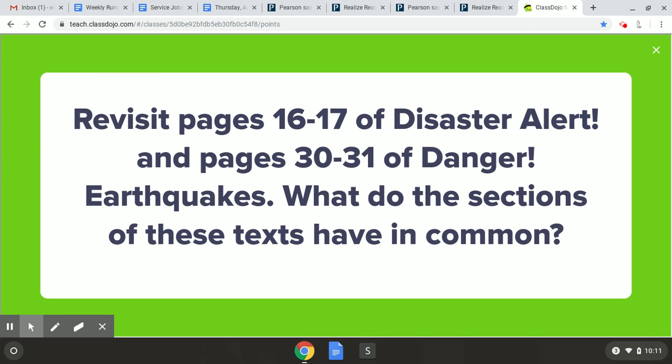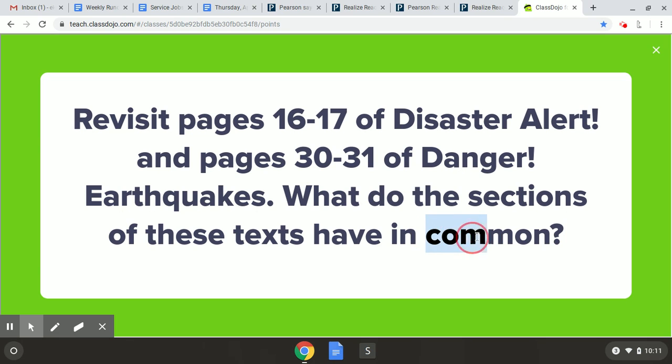Hey guys, happy Thursday. So for today's reading in ELA, we're going to go back into Disaster Alert and Danger Earthquakes. We're going to look at both of these texts more closely and do a close read to try to figure out our focus question, which says, revisit pages 16 through 17 of Disaster Alert and pages 30 through 31 of Danger Earthquakes. Then our focus question is, what do these sections of these texts have in common?